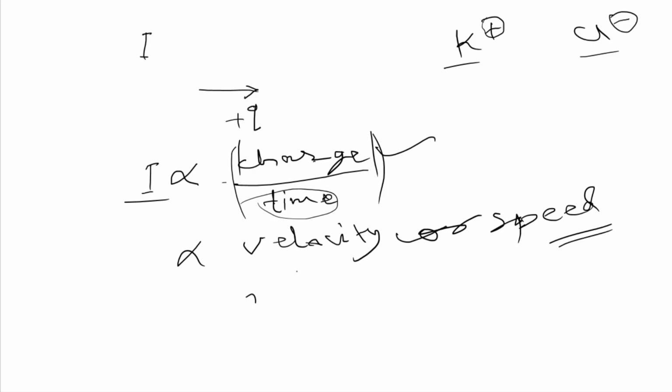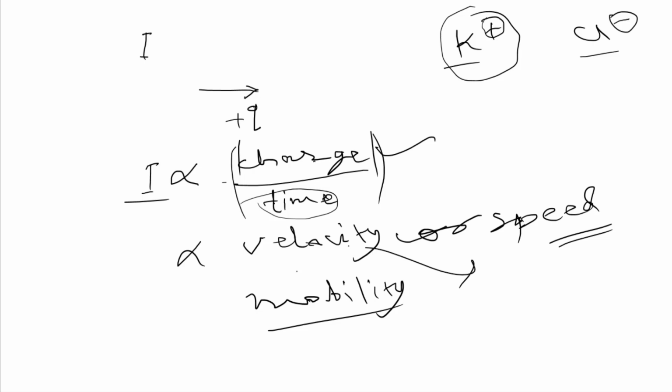Mobility is a similar word to velocity or speed. And the velocity of any ion depends on charge upon size.